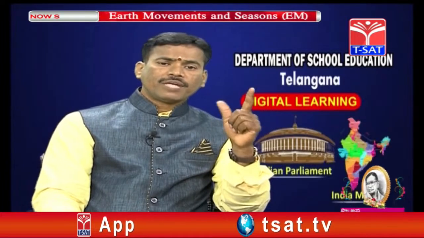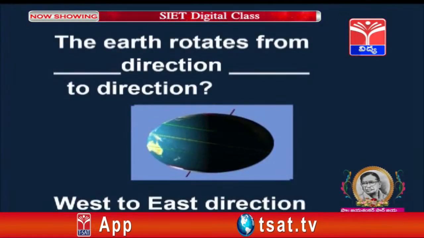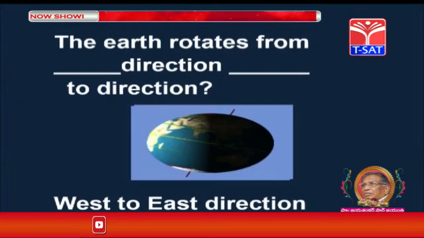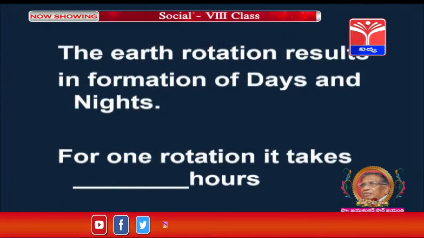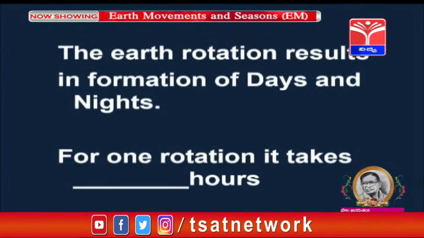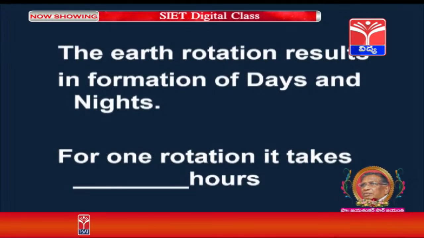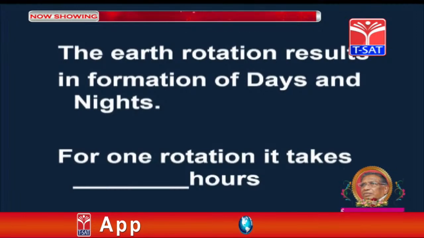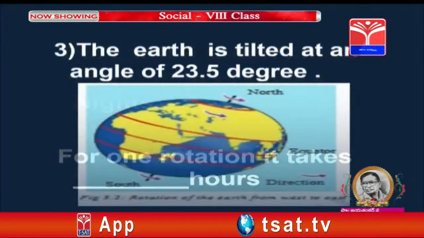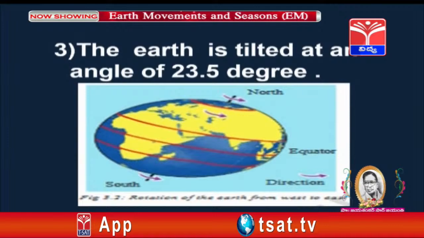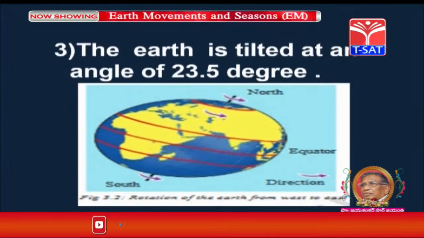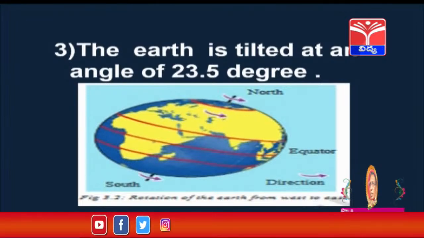The earth rotates from which direction to which direction? West to east. The earth's rotation results in formation of days and nights. For one rotation it takes how many hours? It takes 24 hours. The third point, the earth is tilted at an angle of 23.5 degrees.